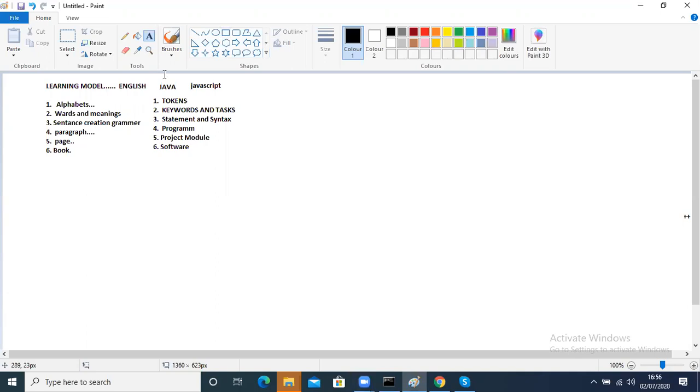Under that, alphabets, number one, and in this JavaScript, number one tokens, like that you wrote, no? Correct. I was making a note of that, but you can explain once again. What is alphabets and what is tokens? What is the difference between them? That is what I actually covered in yesterday's session.